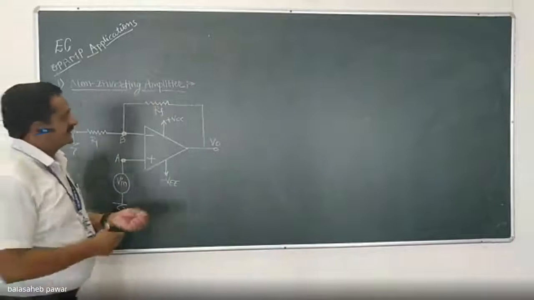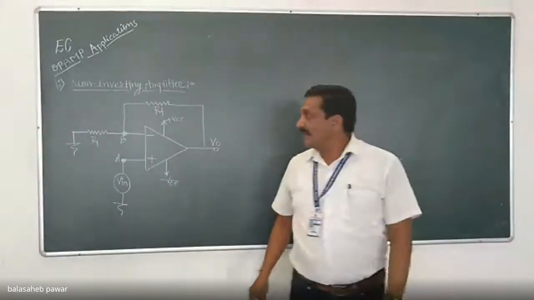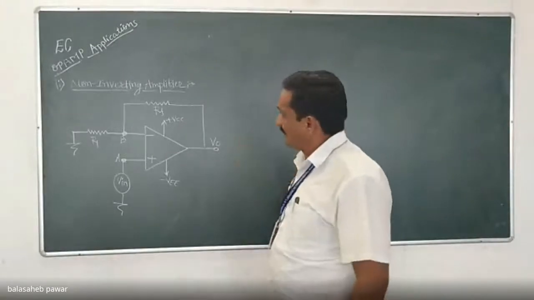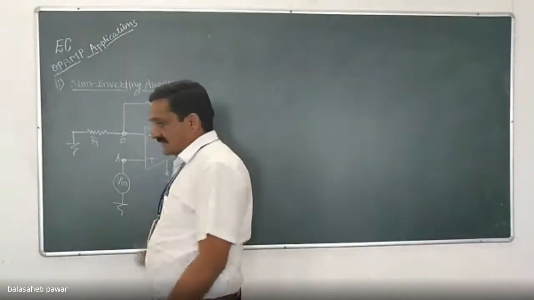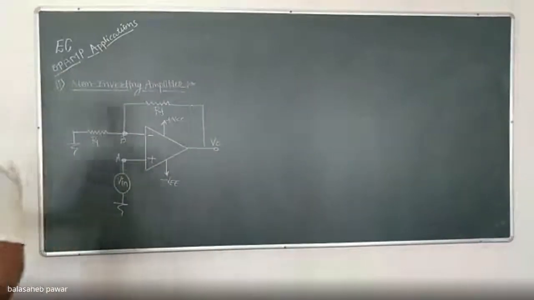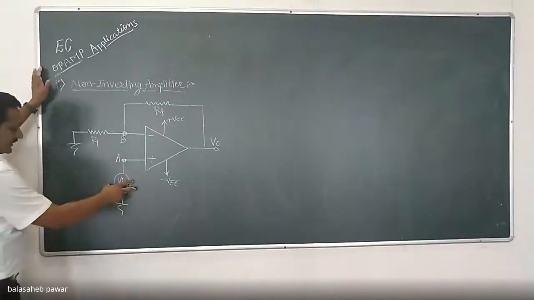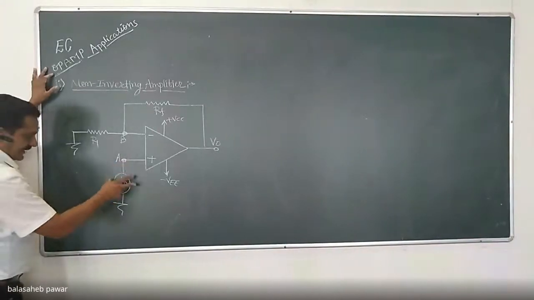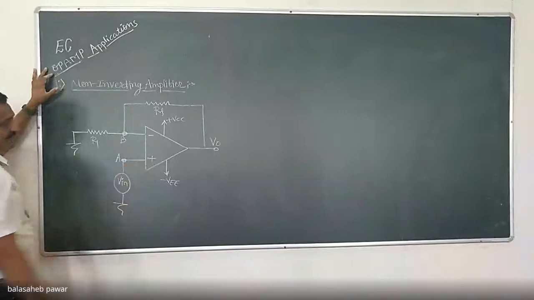Now the next application is non-inverting amplifier. So looking towards this diagram, and by applying a few simple logics, you will observe why it is known as non-inverting: the input, either time varying or DC signal, is applied to the non-inverting terminal.